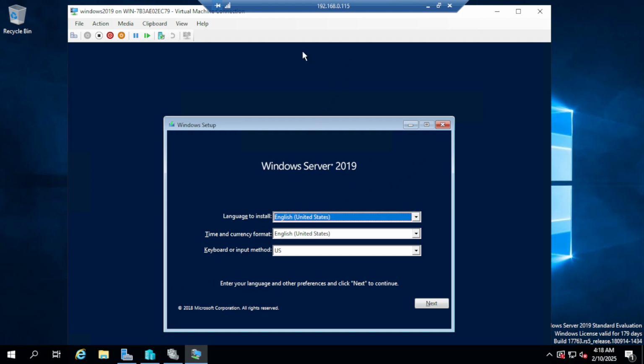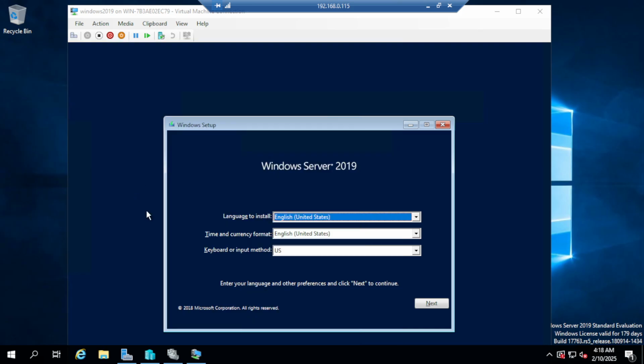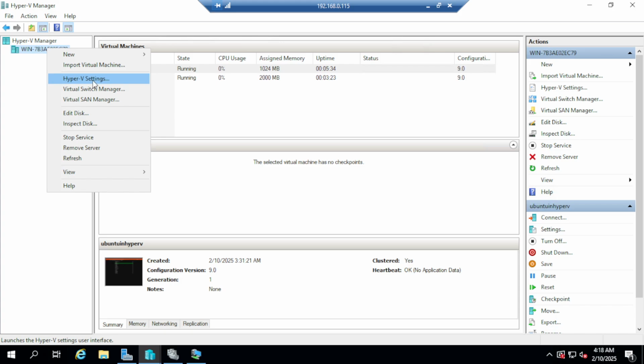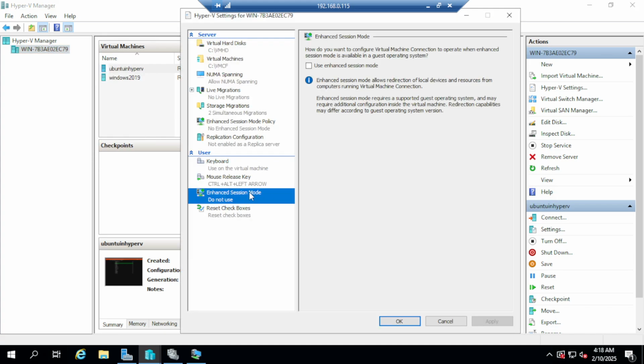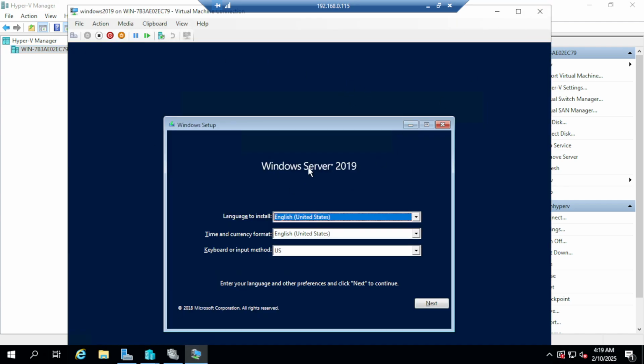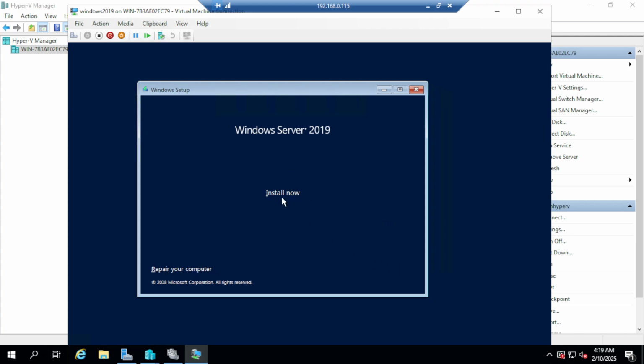Let me tell you what I actually did here. I opened the Hyper-V manager, clicked on that Hyper-V node, Hyper-V settings. Go to enhanced session mode. There will be an option here, use enhanced session mode. You have to uncheck that. Click OK and then reboot once. After that, you should be able to use the mouse pointer inside the console. Earlier I was not able to use the mouse pointer. So click on next, install.